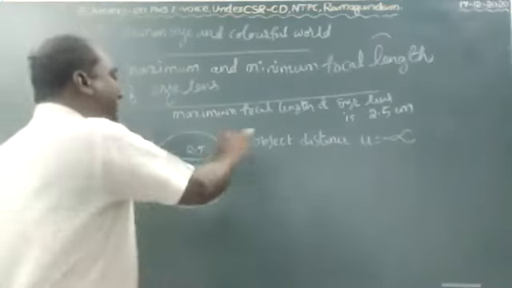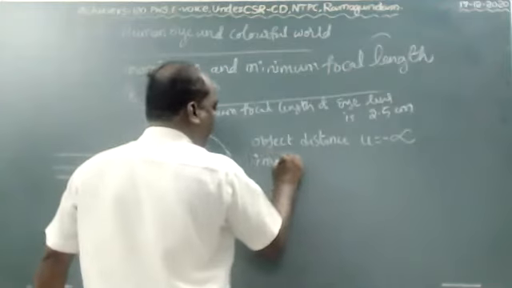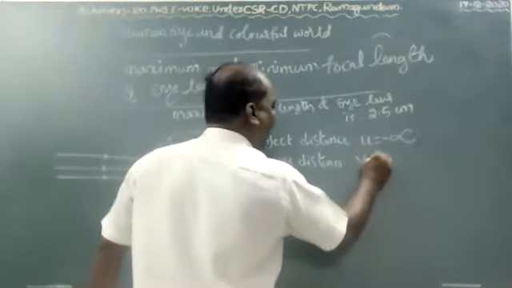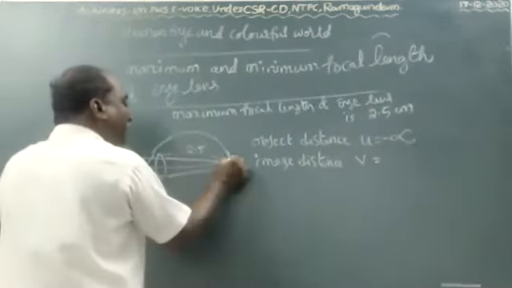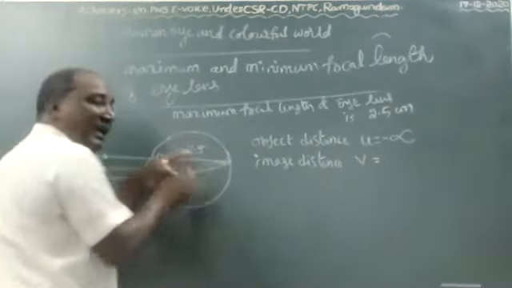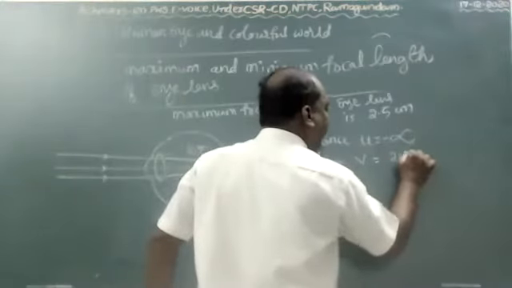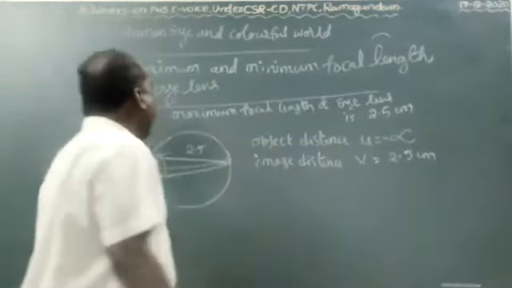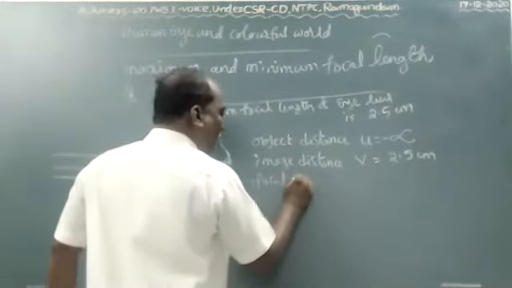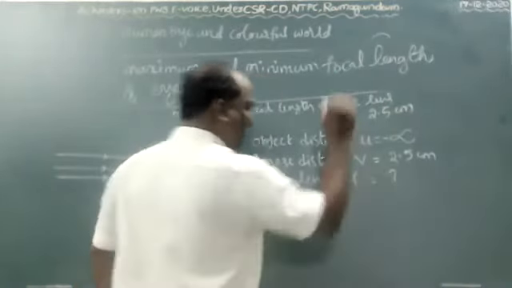Image distance v: the image forms on the retina, so v is the distance from eye lens to retina. What is that distance, children? 2.5 centimeters. Let me find the focal length f of the eye lens.